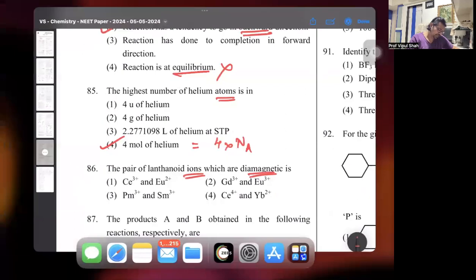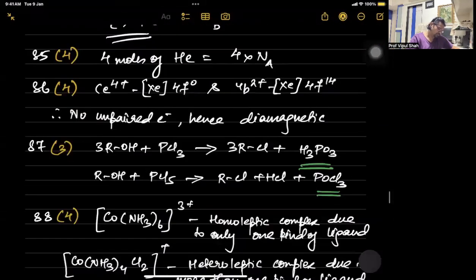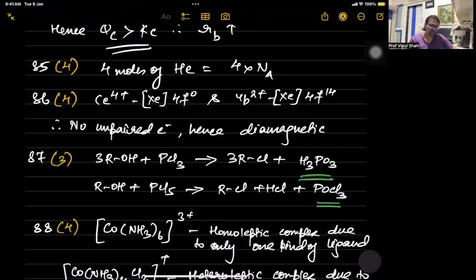How many unpaired electrons are there? There you are. Ce4+ and Yb2+. Cerium 4+ has a configuration of xenon 4f0 and ytterbium has xenon 4f14. So 4f0, 4f14, no unpaired electrons. So both are diamagnetic. 86 is 4.